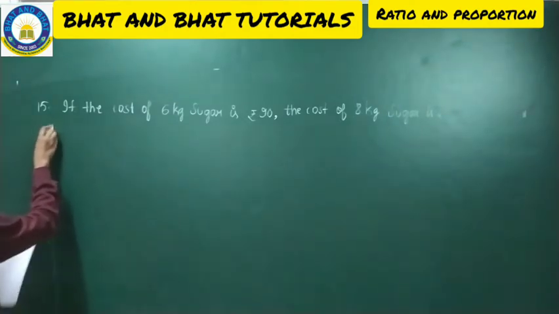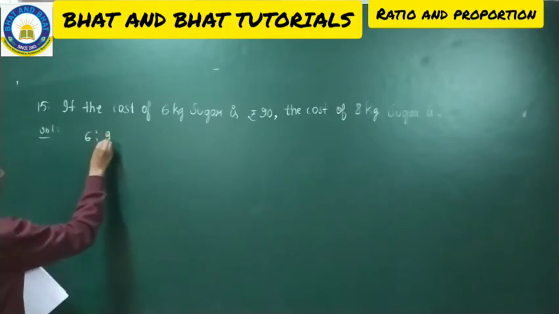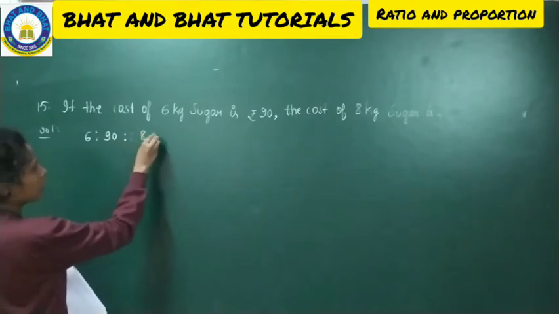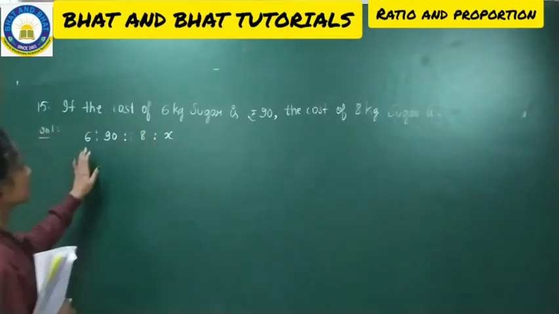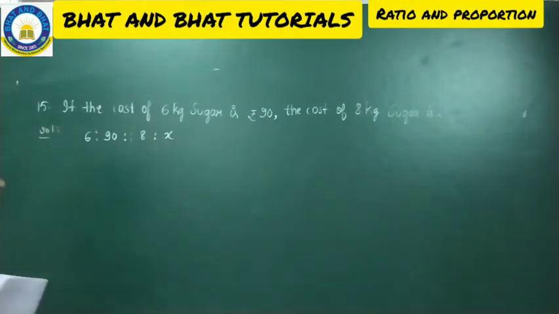So let us write that in the form of ratio. For 6 kg, it is 90 rupees. Therefore, then for 8 kg, how much rupees they are asking? This is how you will write. 6 is to 90, it is proportionate to 8 is to x.